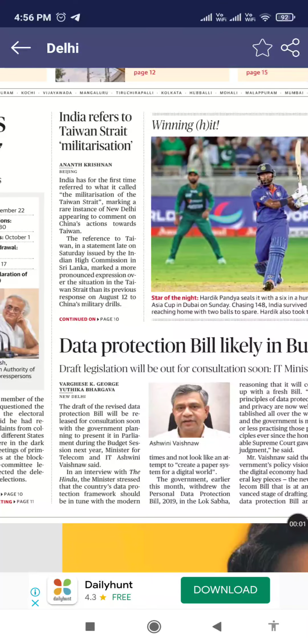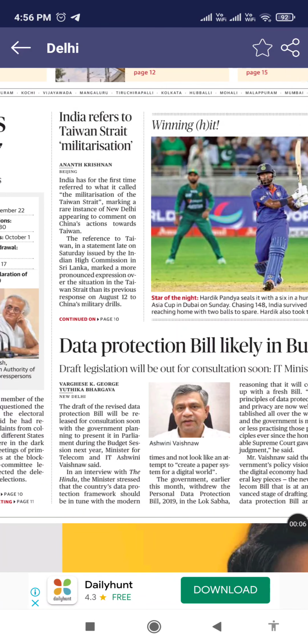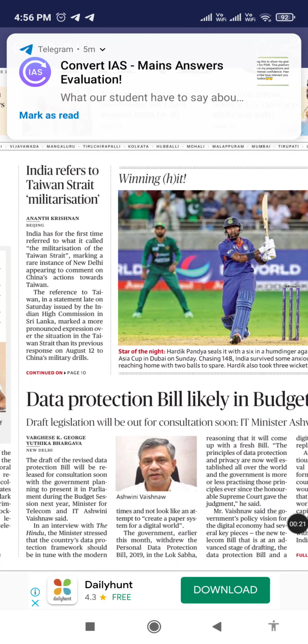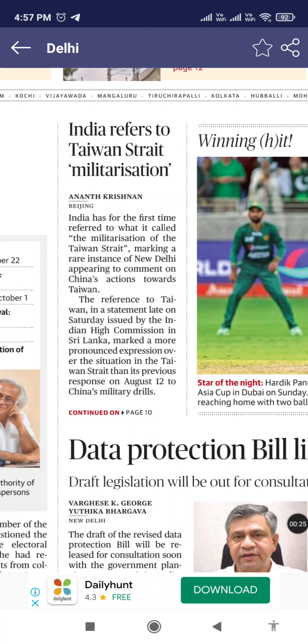Hello, today we shall look into the articles from The Hindu, 29th August 2022. We shall right now deal with those articles that fall under GS2: polity, governance, and international relations. So here you can see an international relations article.